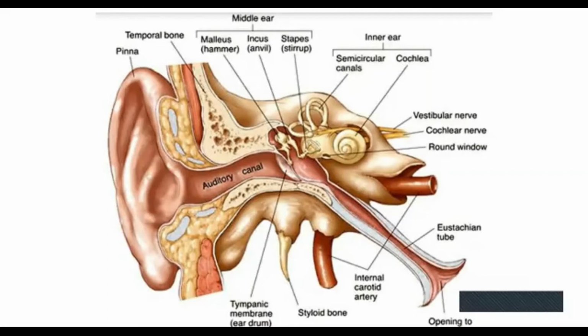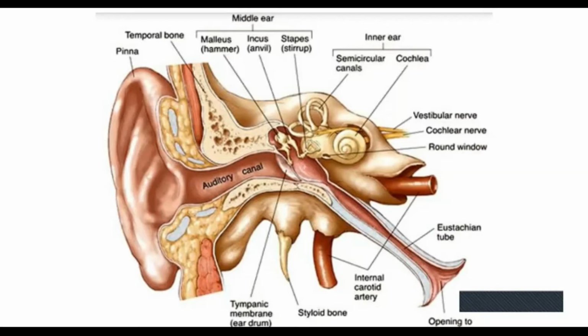When this movement reaches the cochlea, what happens? On the basilar membrane, I have told you hair cells are present. These hair cells get stimulated. These sensory hair cells are the receptors present inside the ear.